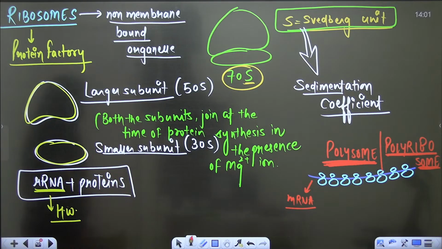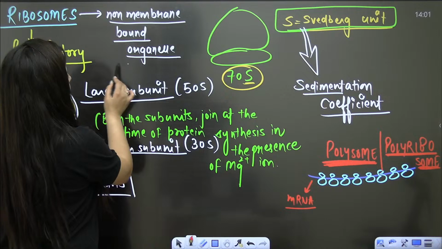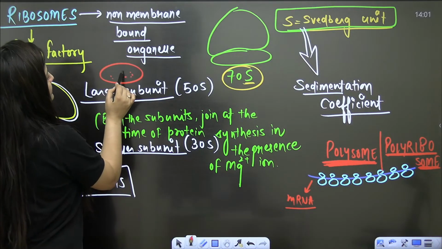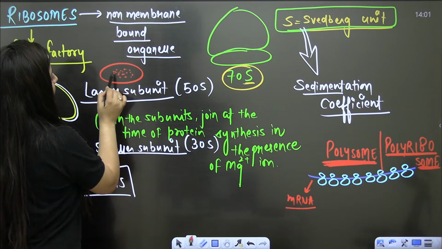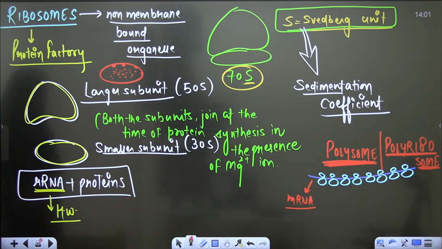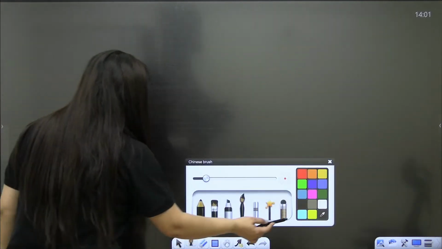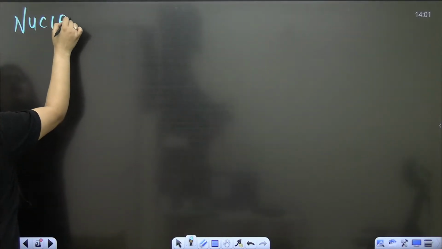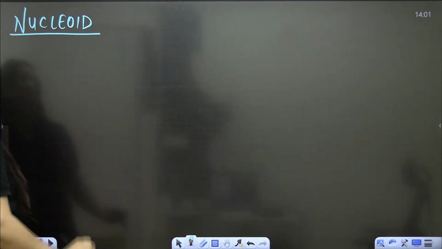protein. So students, in the prokaryotes, there are some ribosomes which are present in the cytoplasm, and some ribosomes are present on the plasma membrane. So we have fixed ribosomes and free ribosomes as well. Clear? So next thing that we need to understand is nucleoid. Can you tell me what is nucleoid?